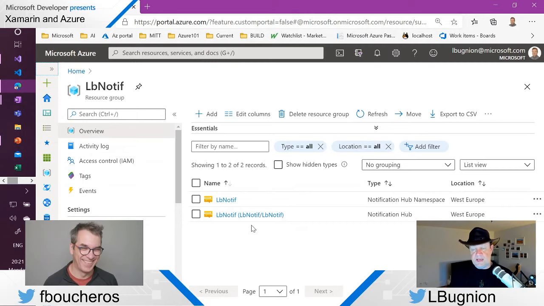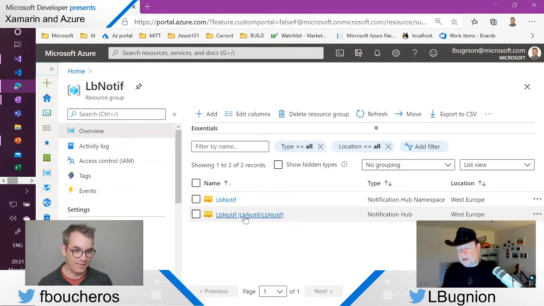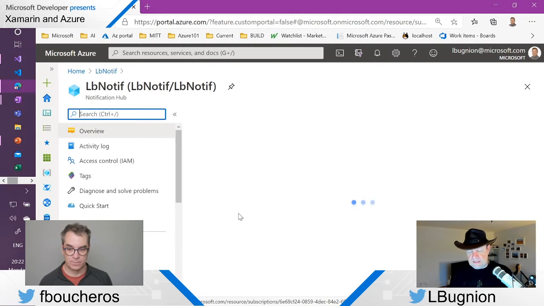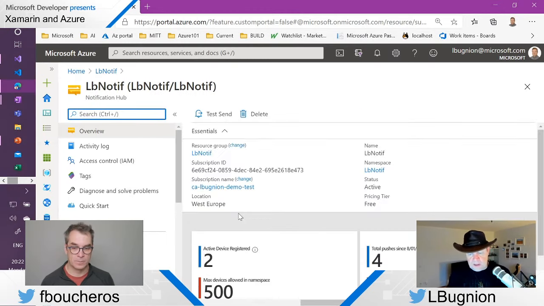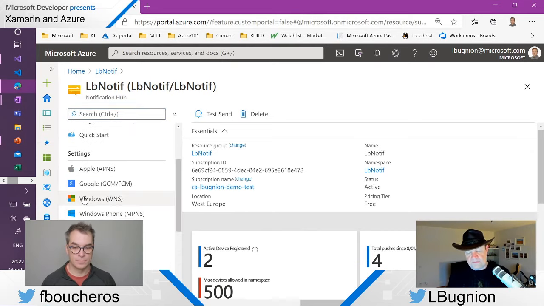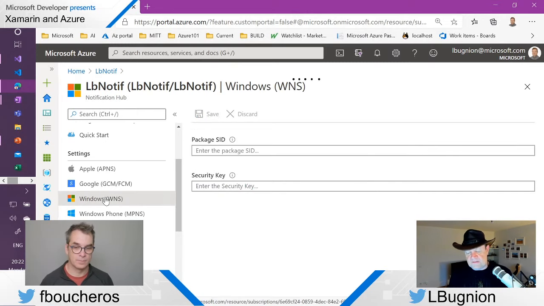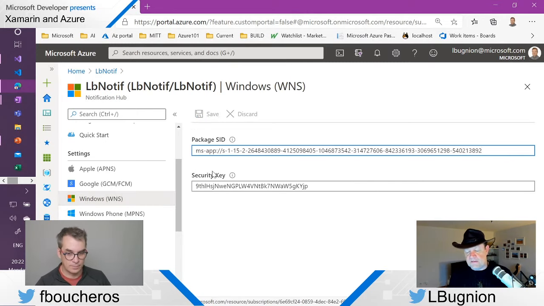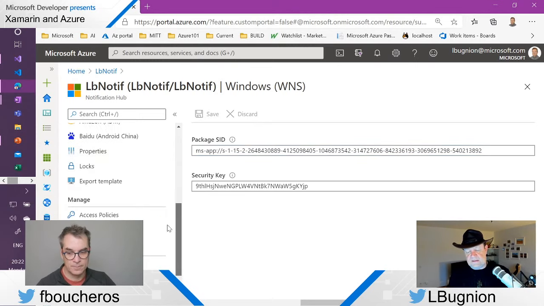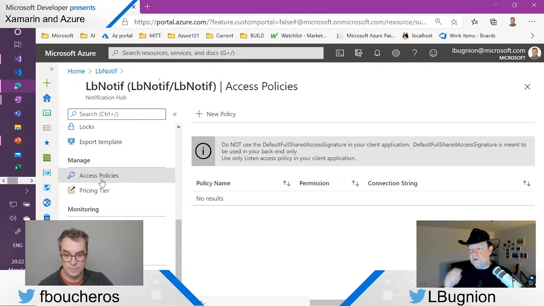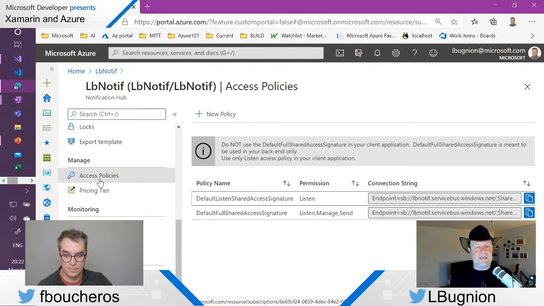So here we have the notification hub, right? And if you click on the notification hub, what you're going to see is a number of things that you need to set up. We already talked about that a little bit last time because we set up the Windows notification system. So we had the package SID, we had the security key. And if you go even further, there is this tab which is called Access Policies. Access Policies, it's a little bit like a connection string, which is going to identify this particular notification hub in a unique manner. And we have two of those.